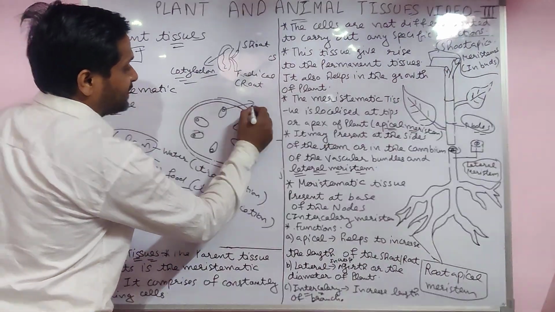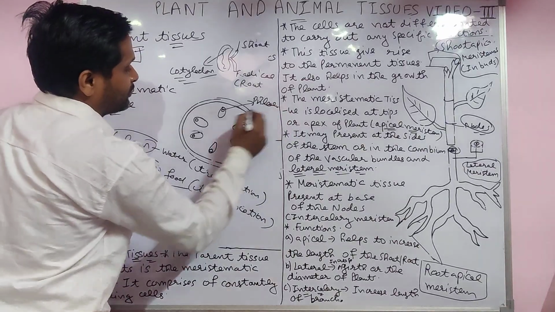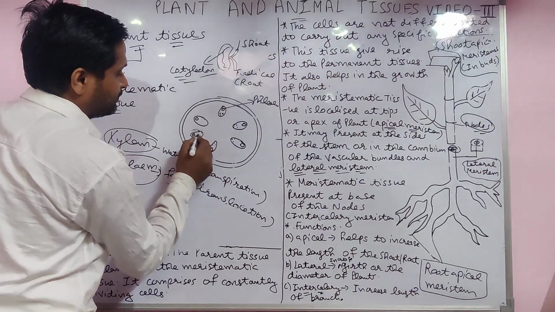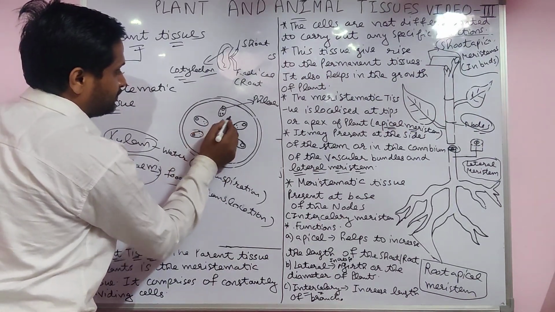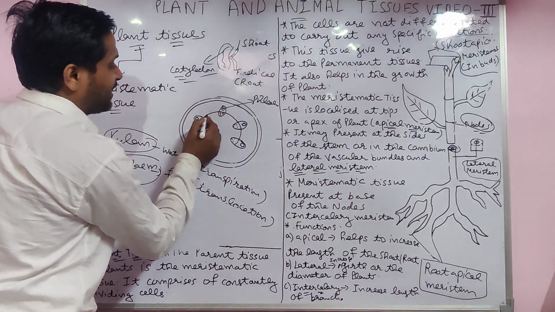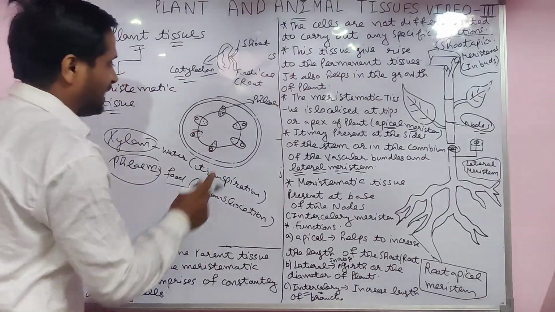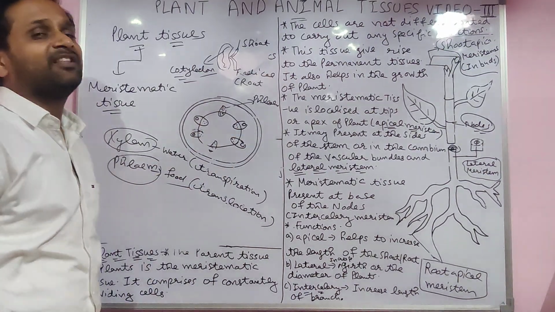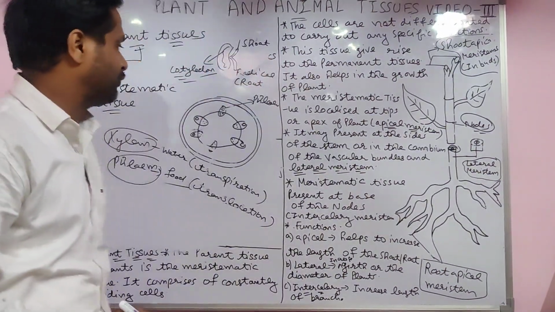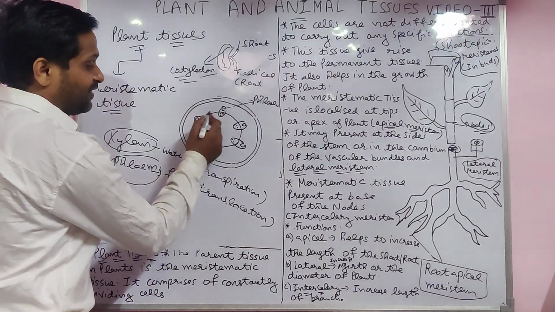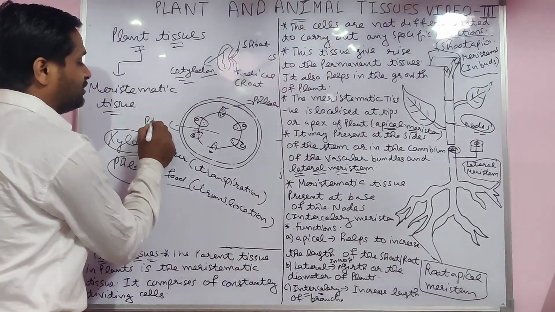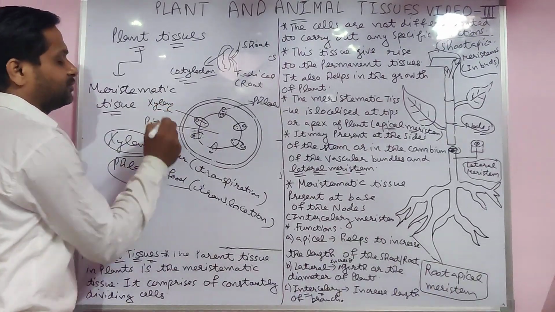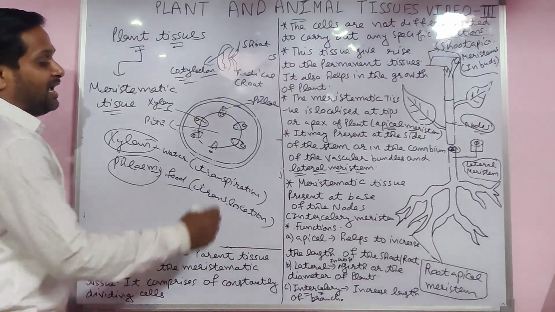So here the big cells are the phloem, and the small cells are called xylem. Both together form the vascular bundle, and the part separated inside is the pith.